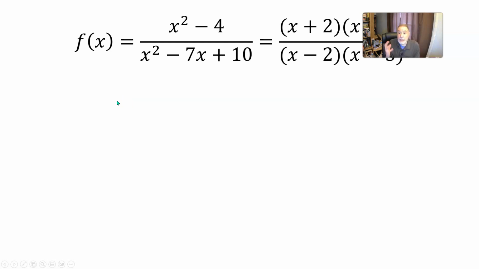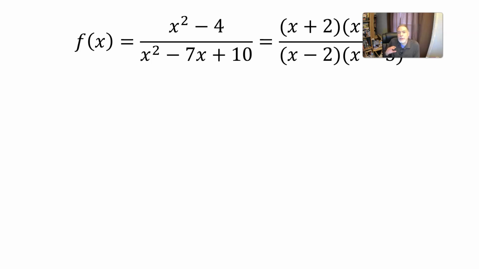The numerator is a difference of squares. It factors into x plus 2 times x minus 2. And the denominator factors into x minus 2 times x minus 5. So you can see that the denominator would be 0 when x is either 2 or 5. So those are places where we could possibly have a vertical asymptote.